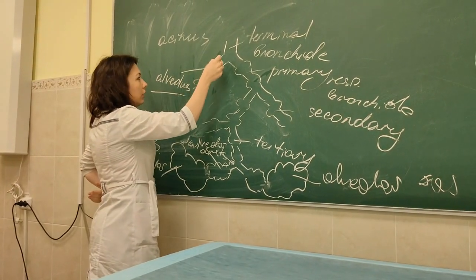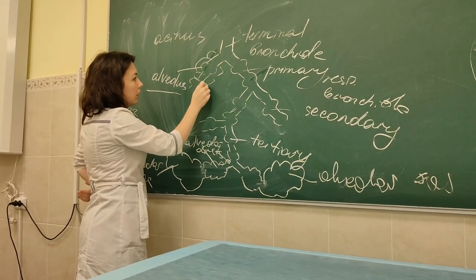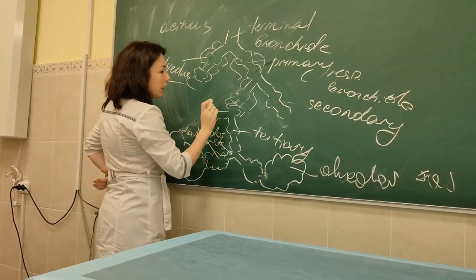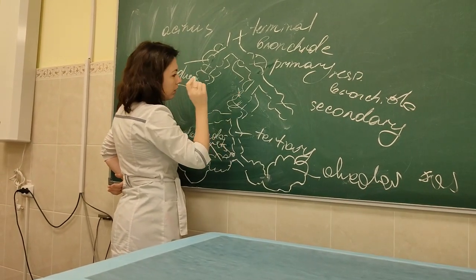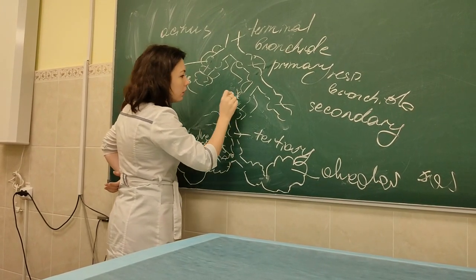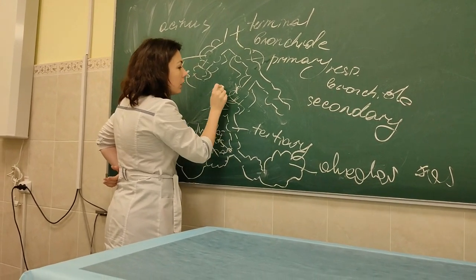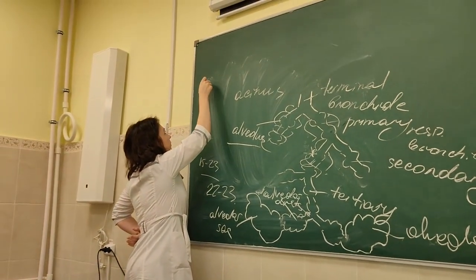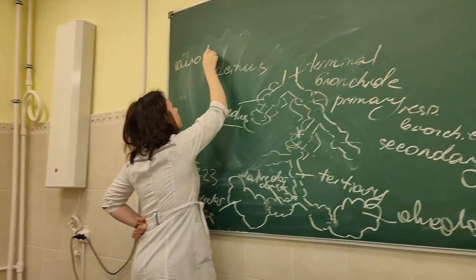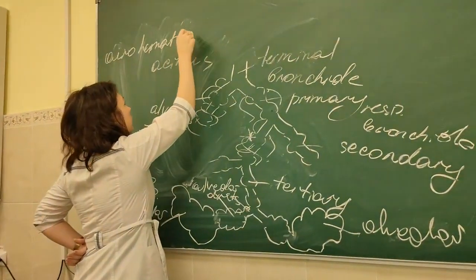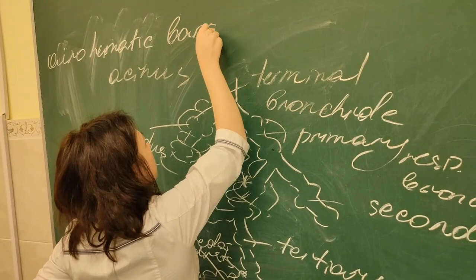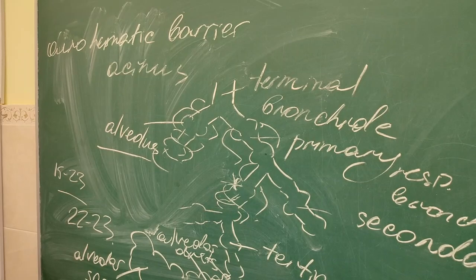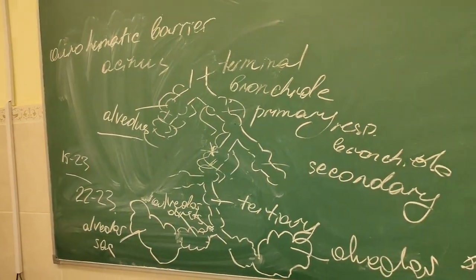Also, we have to know that here everywhere there are blood capillaries. They surround all of these structures, and that's why in the place where the wall of the blood capillary attaches to the wall of the alveolus, gas exchange is possible. So here aerohemetic barrier is present. So the aerohemetic barrier includes the following structures.